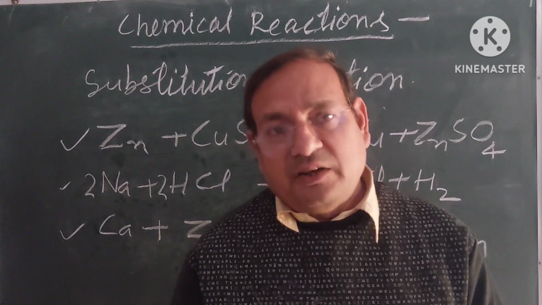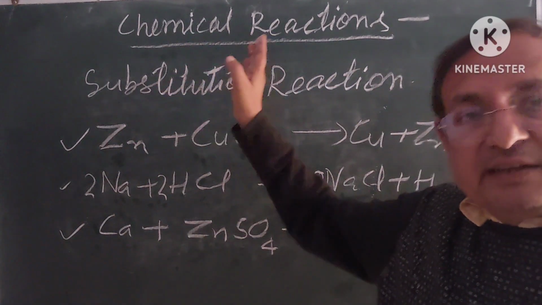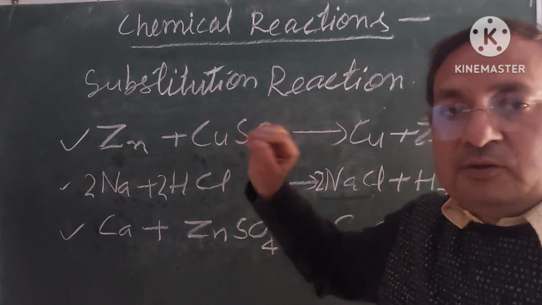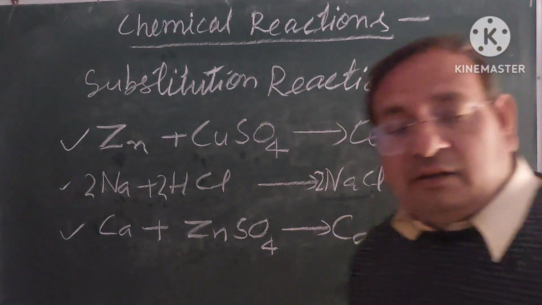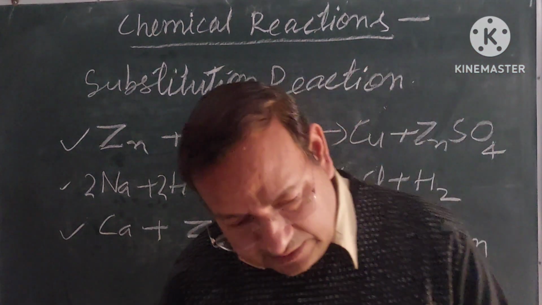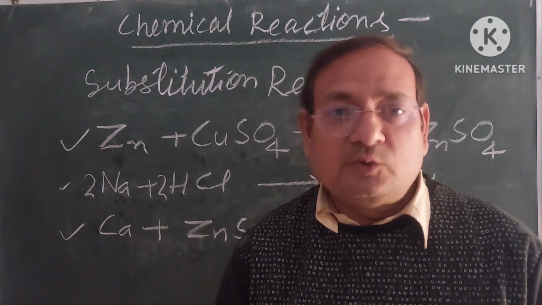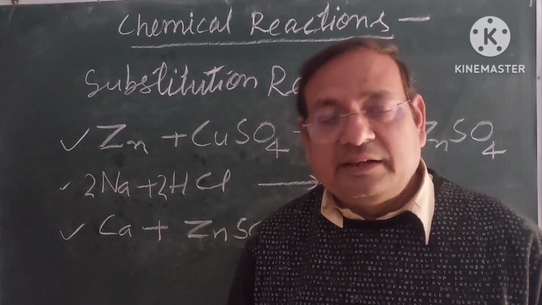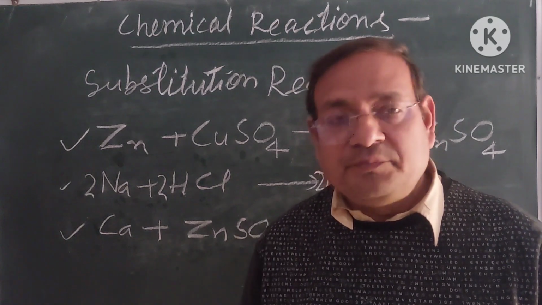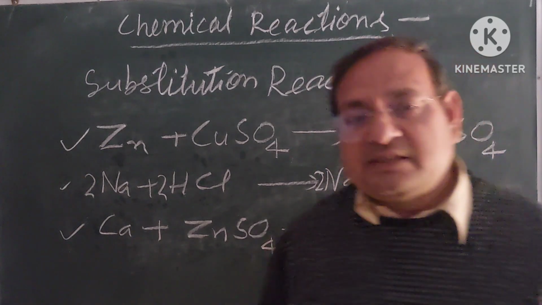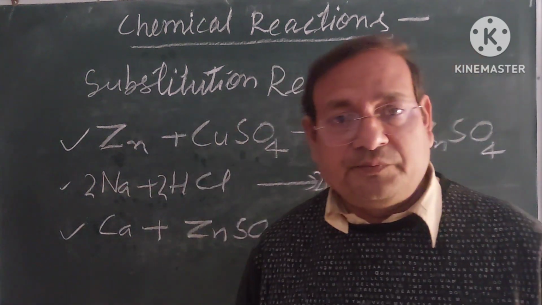First the combination reaction, already told and rubbed from the board, and second the substitution reaction. I hope you all have understood the two types of chemical reaction. First, addition reaction, synthesis reaction, same as combination reaction, and second, substitution reaction.